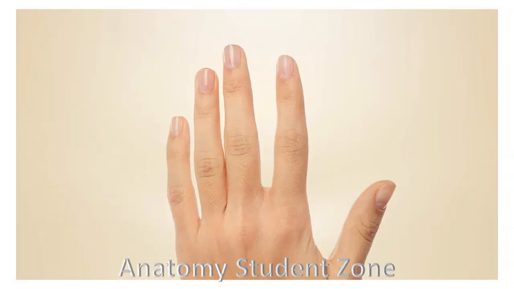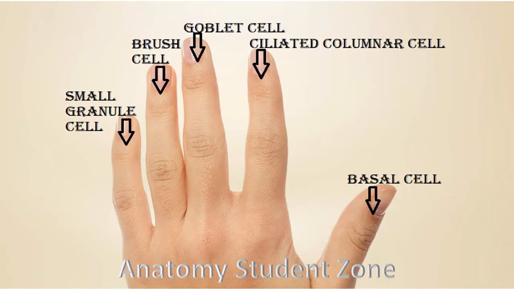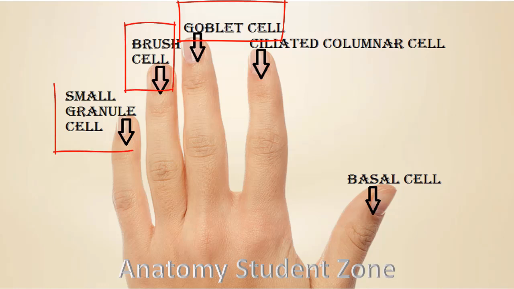Like we have 5 fingers, in this respiratory epithelium you have to remember 5 major cell types that this epithelium has, and I'm going to tell you the names right now. These 5 types of cells rest on a basement membrane, and this basement membrane is thick in respiratory epithelium. So the cells of ciliated pseudostratified columnar epithelium, or respiratory epithelium, are basal cell, ciliated columnar cell, goblet cell, brush cell, and small granule cell.